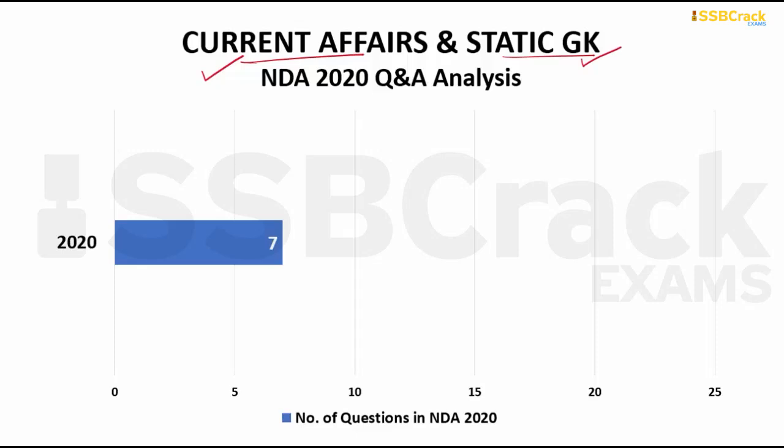Understanding? So let us consider the highest, the tallest, the first person to climb Mount Everest, the first person to set foot on the moon. All of these are completely constant. Their names won't change, and the persons cannot change. So those will be coming under static GK. If you go through the complete static GK and current affairs related questions, around 7 questions have come from static GK.